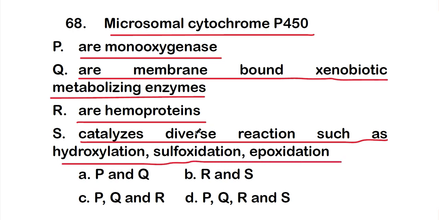So what is the right answer? The options are option A, that is P and Q statements are correct, option B, R and S is correct, or option C, P, Q and R is correct, or option D, P, Q, R and S all are correct statements. So about the microsomal cytochrome P450.